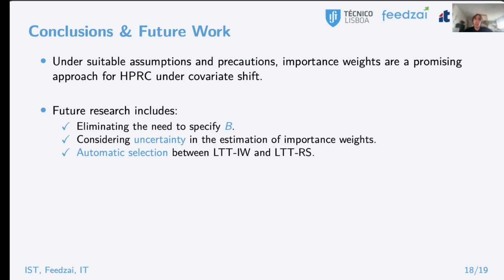We could also take into account errors that arise when estimating the importance weight function, and we also note that it could be the case that using rejection sampling could be the better method, so of course coming up with an automatic selection procedure between the two could also be a very